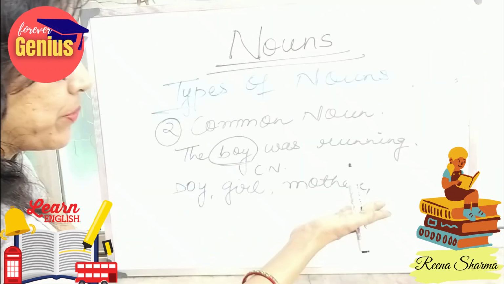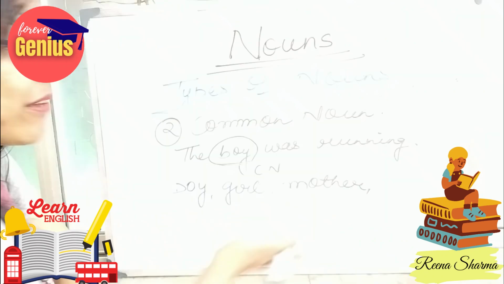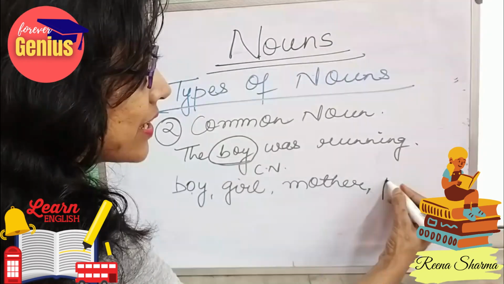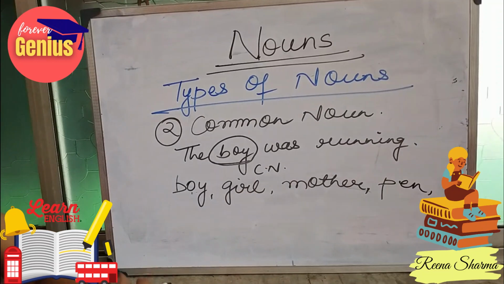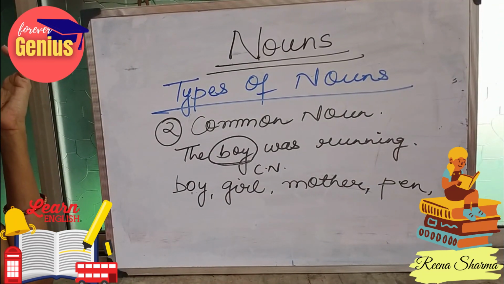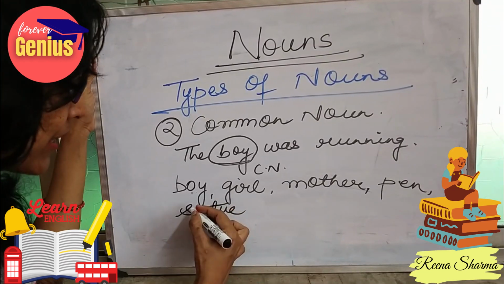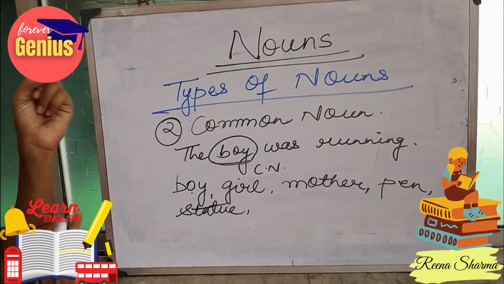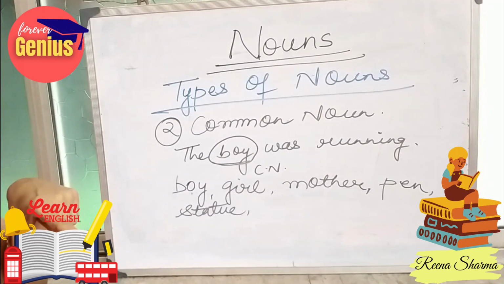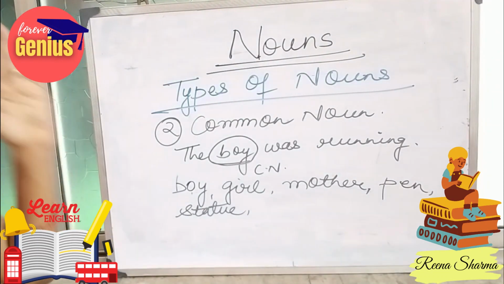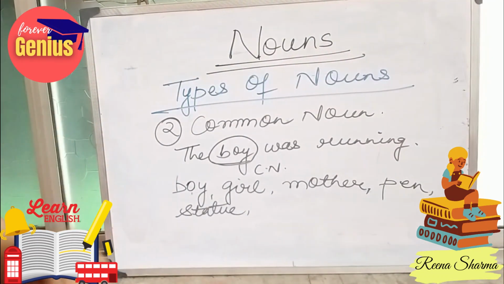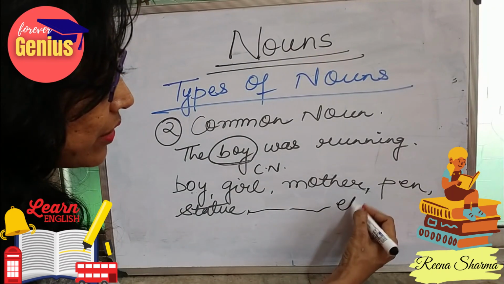So when I don't identify which one, any material things will also come into this category. Like statue: if the statue is mentioned by name, then it will go into proper noun. But if only statue is written, it will come into the category of common noun.